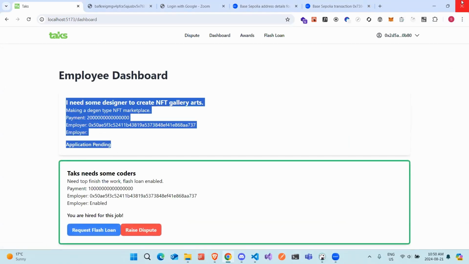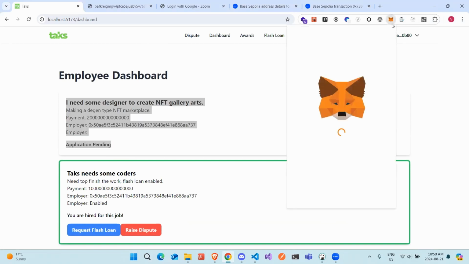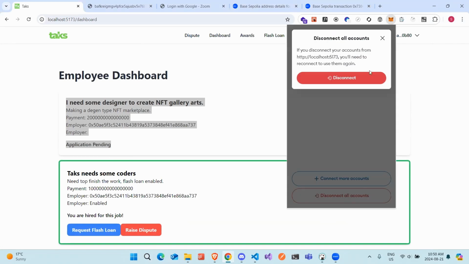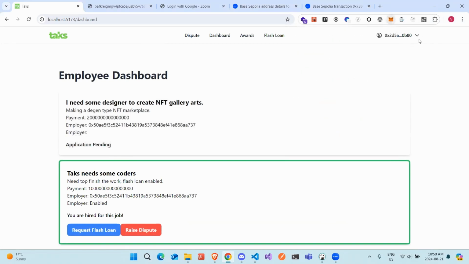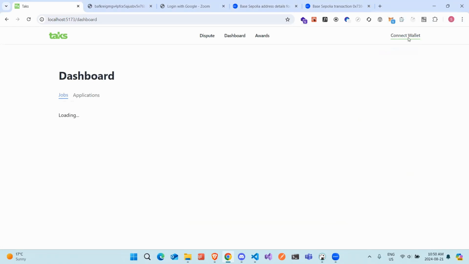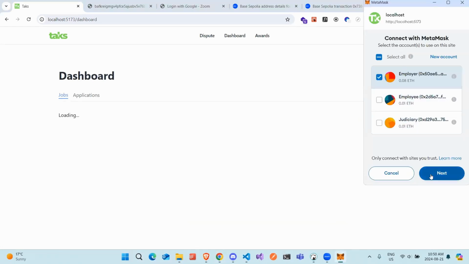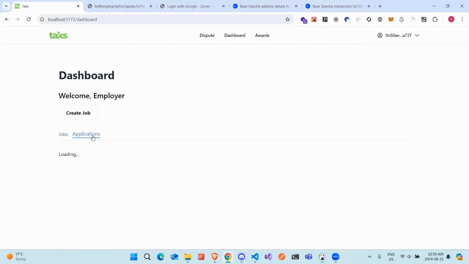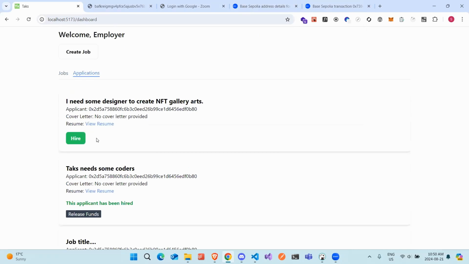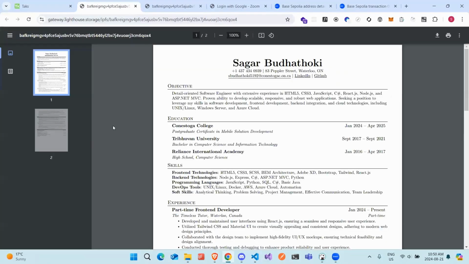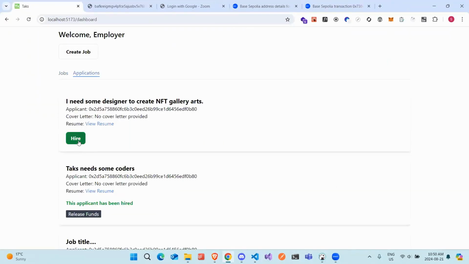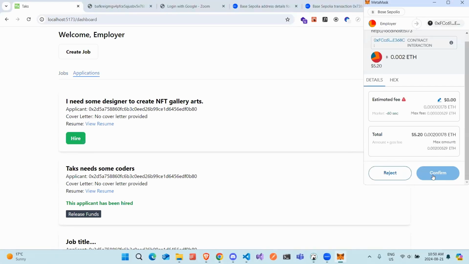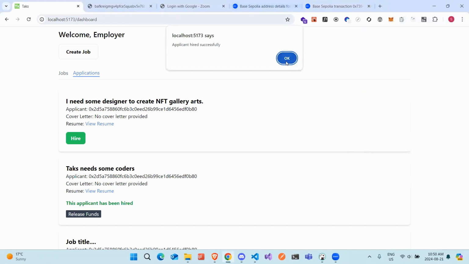So the application is pending, and the employer can directly hire a person or check the resume. Okay, this person must be the one who does my work. Let me go back to the employer, log out, connect wallet, and I'll get back to the juror part after that. Now I can check the applications over here. He just gave me the resume. Now I can check the resume and say, okay, let's hire this guy. Confirm. Okay, applicant hired successfully.